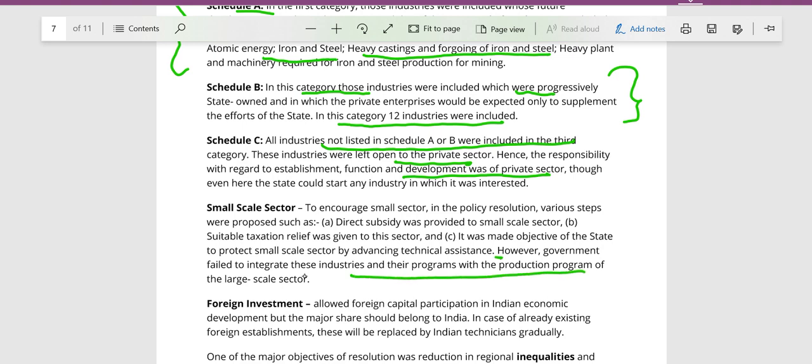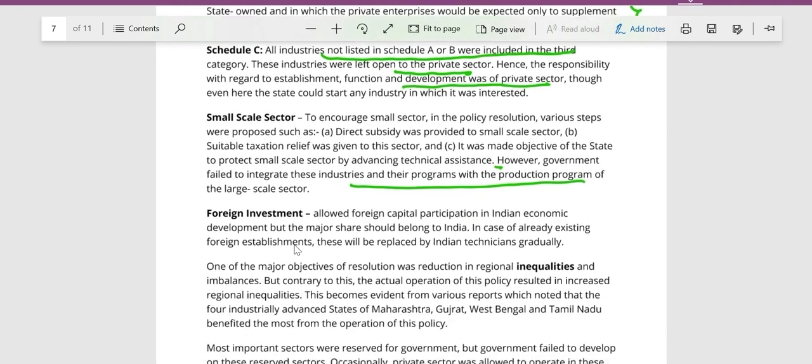However, the government failed to integrate these industries, and these industries could not provide the amount of output and productivity that was expected from this sector. It did not live up to our expectations. It had low productivity.